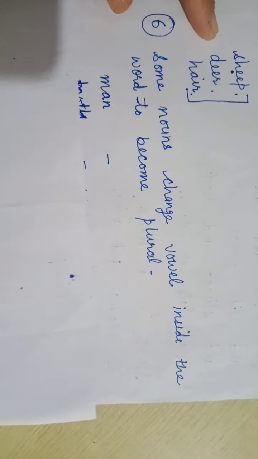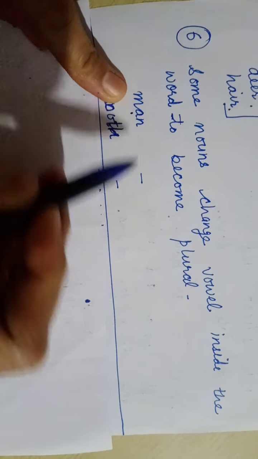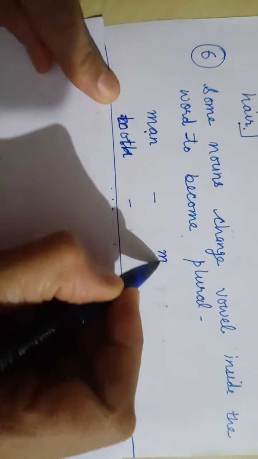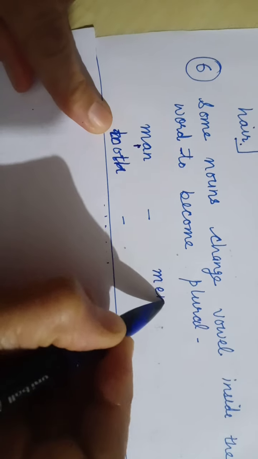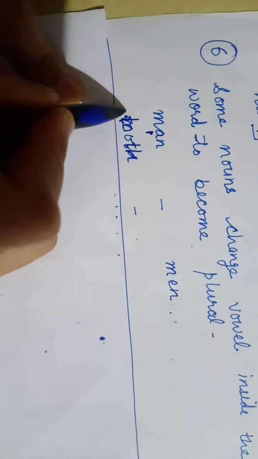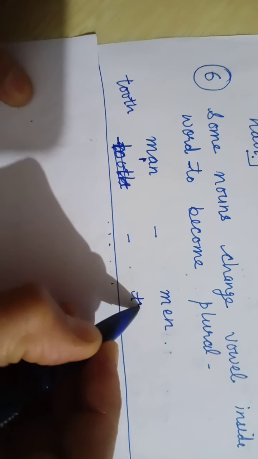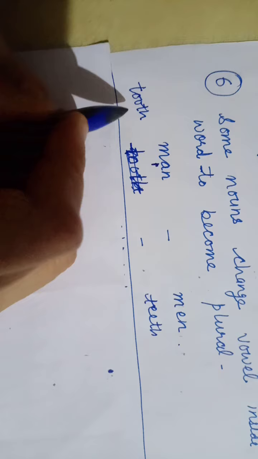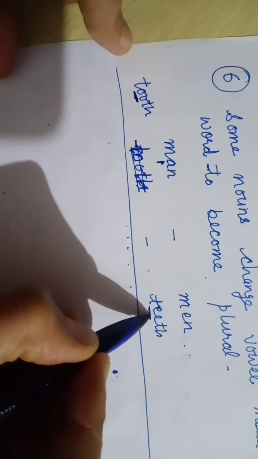Now some nouns change the vowel inside the word to become plural. For example, how do we convert man into a plural noun? We change this vowel, we make it men and it becomes plural. The word here is tooth. Let me write it again. T-O-O-T-H, tooth, and it becomes T-E-E-T-H. We have changed these vowels into different vowels and it becomes plural.